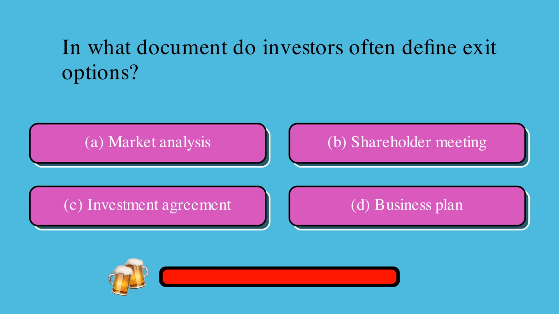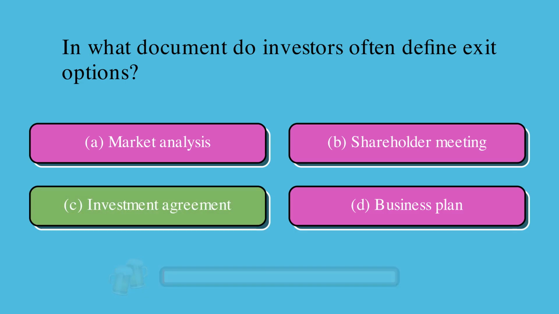In what document do investors often define exit options? Is it A, market analysis, B, shareholder meeting, C, investment agreement, or D, business plan? The correct answer is C, investment agreement.